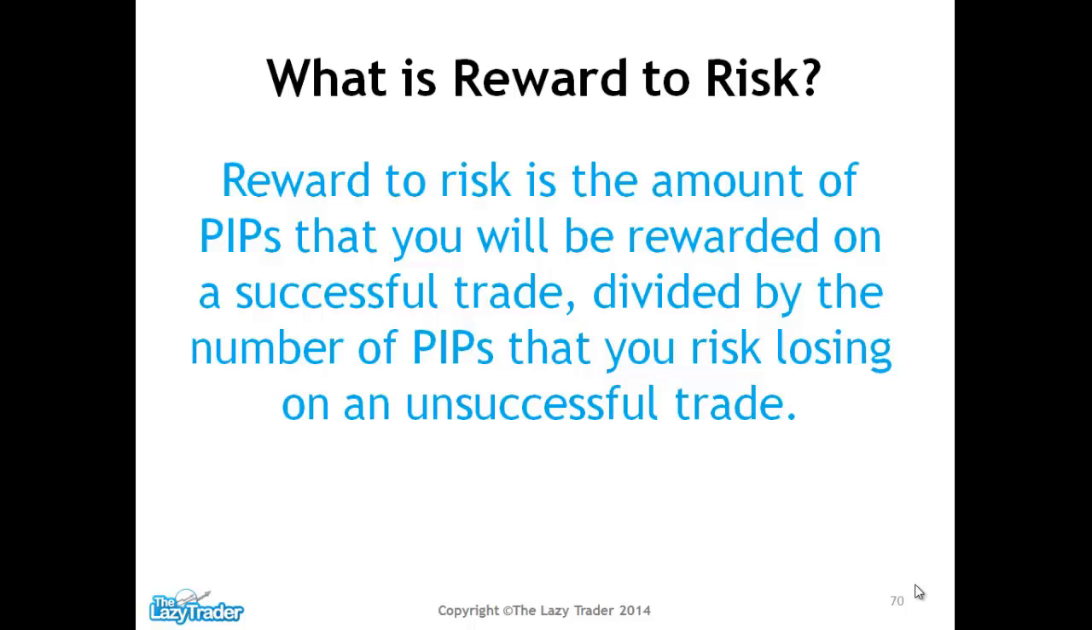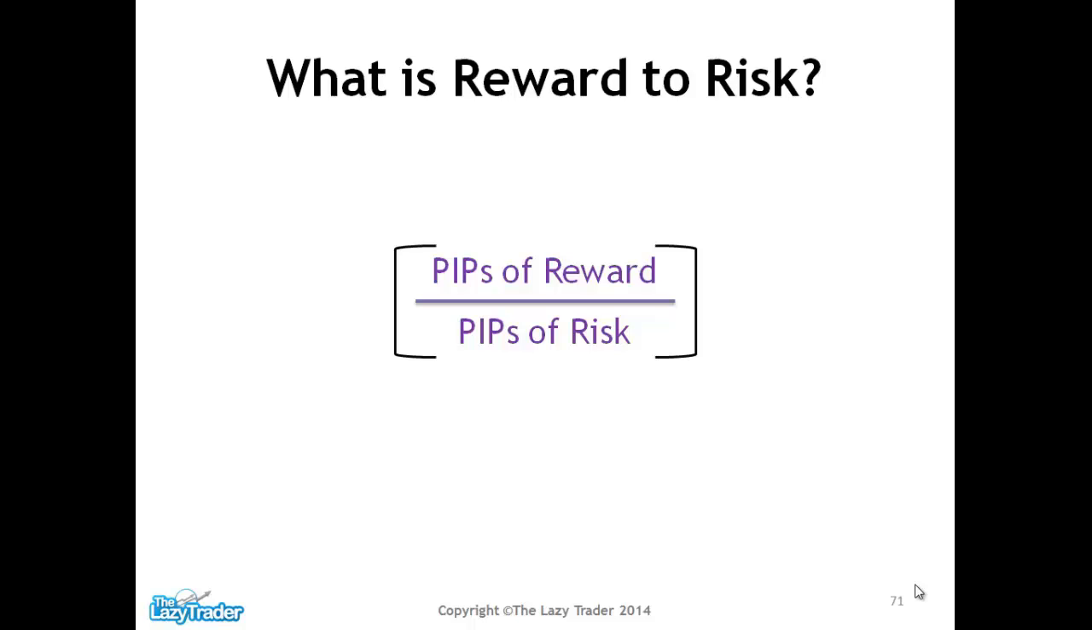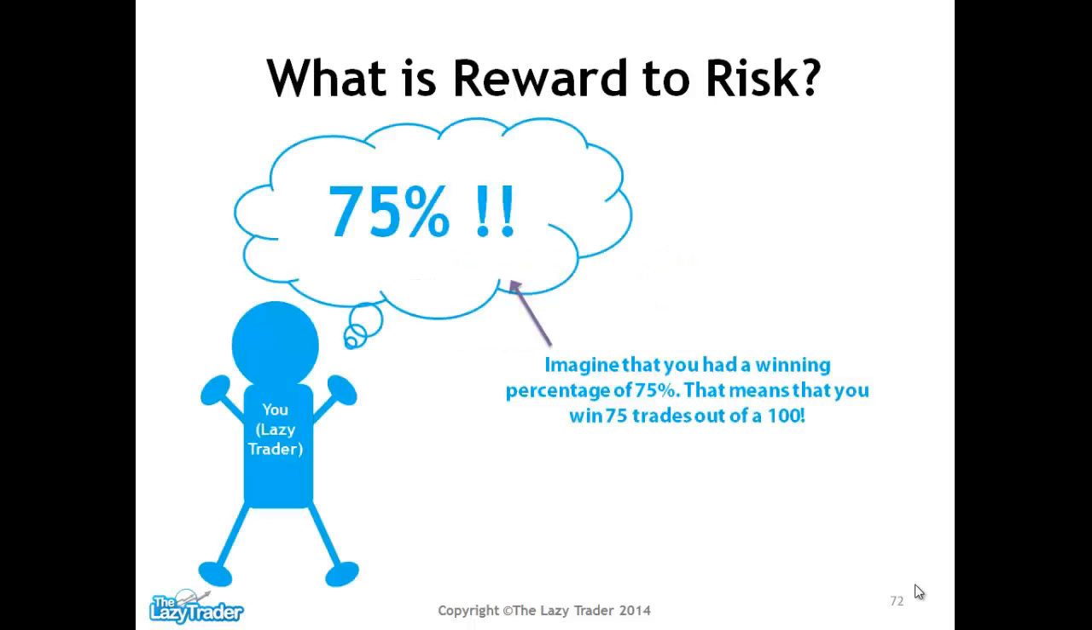So in real terms here, reward to risk is the amount of pips that you will be rewarded on a successful trade outcome divided by the number of pips that we risk losing if the trade goes the other way and loses us money. So again, we work this out by dividing the pips of reward by the pips of risk. For example, if we are looking to make 400 pips from a particular trade setup and we've only got 100 pips of risk, then we have a positive reward to risk. So it's a 4-to-1 reward to risk trade.